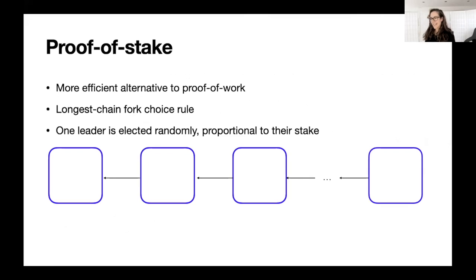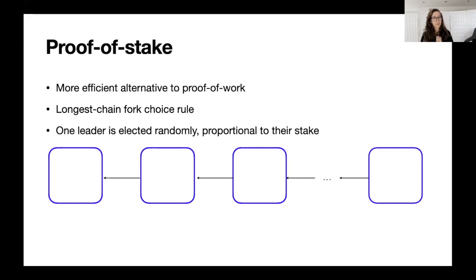Okay, let me start by presenting our framework. As the title suggests, we are considering a proof of stake system. I'm sure everyone knows that proof of stake is a more efficient alternative to proof of work, where miners are elected to create blocks based on their stake and not based on their computational power as in proof of work. In our work, we will consider a longest chain fork choice rule, which is quite typical in proof of stake systems. It means that when there are two forks, miners will choose the fork with the most blocks.